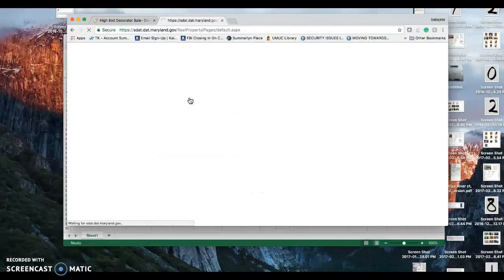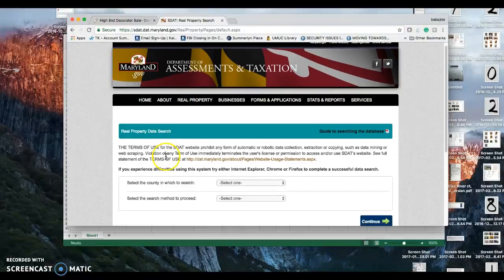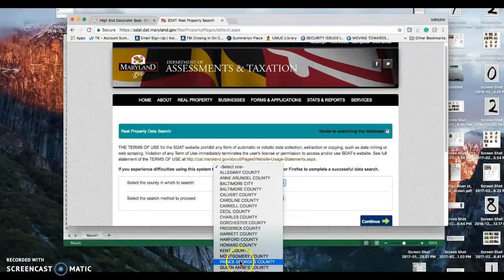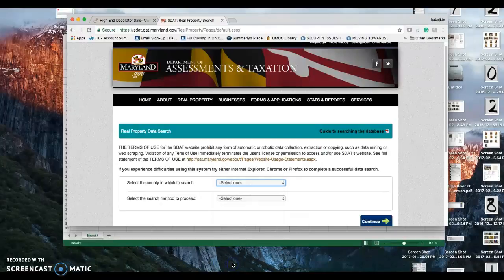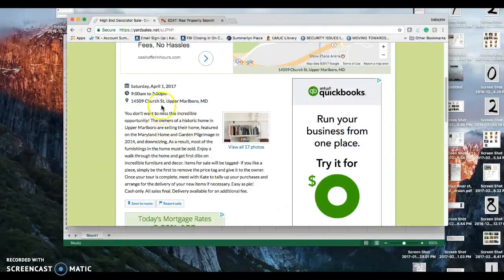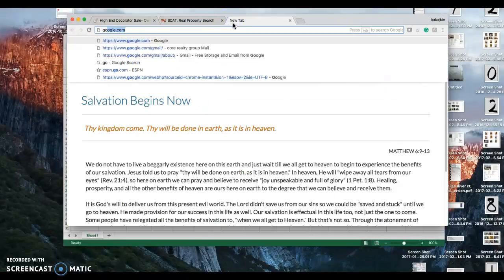So you click that. Upper Marlboro is in PG County, so click down here and look for Prince George's County. There it is. Street address, continue. When you're going through this, if you don't know what county it is in Maryland, you can just do a Google search.